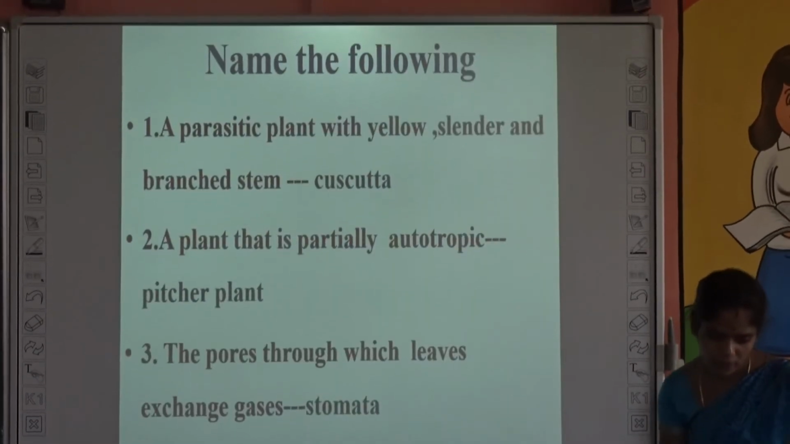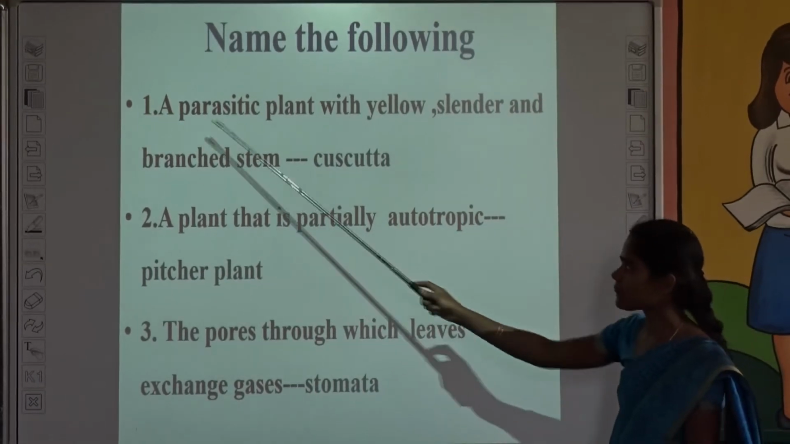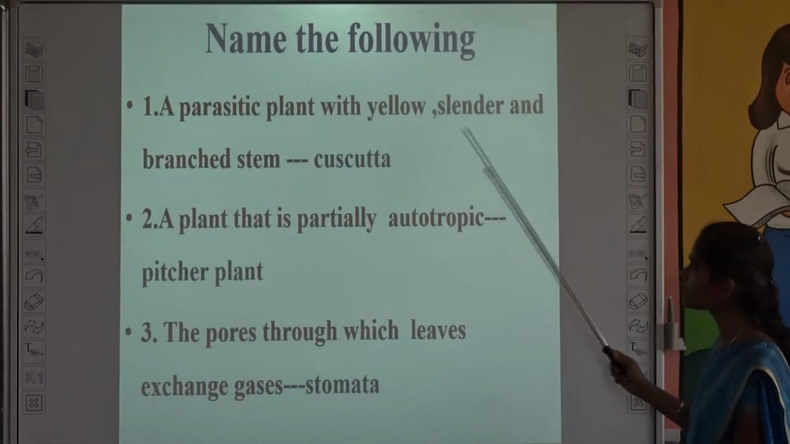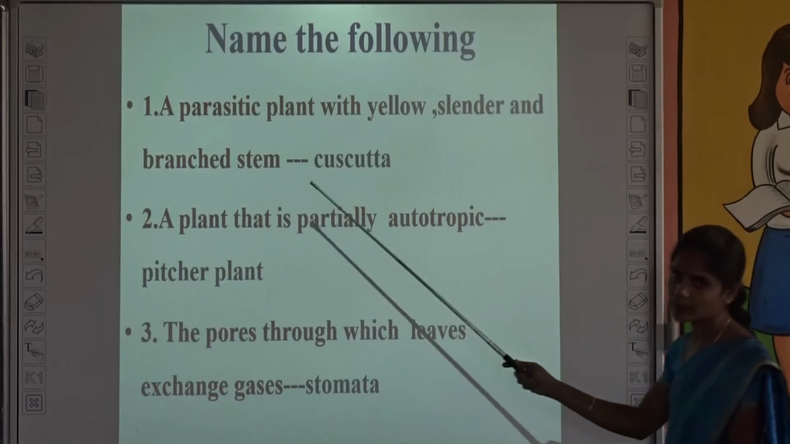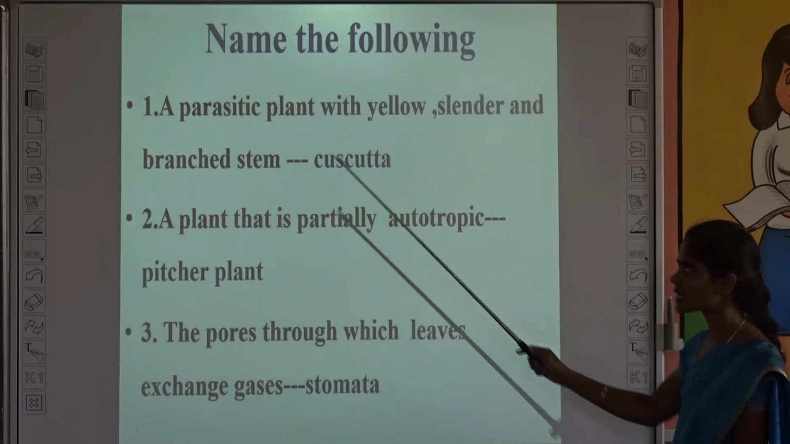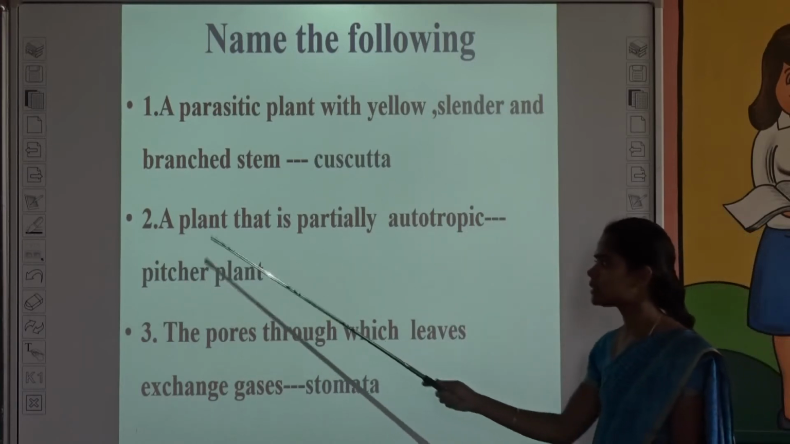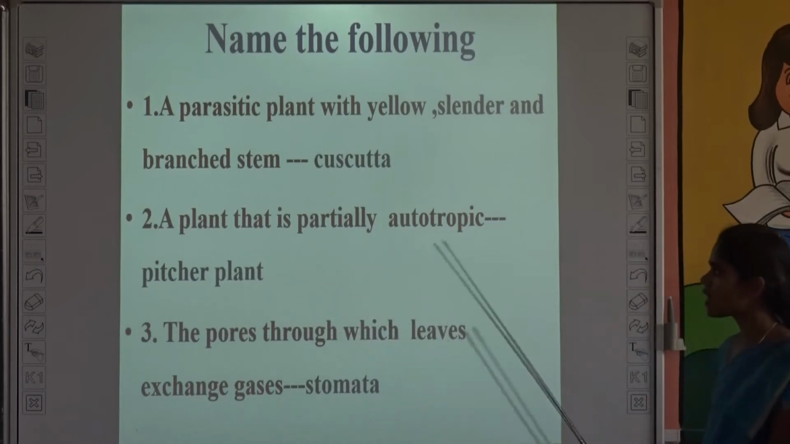And the next one, name the following. See the first question. A parasitic plant with yellow, slender and branched stem. It is Cuscuta. It is a parasitic plant. What is the name of the parasitic plant? It is a Cuscuta.